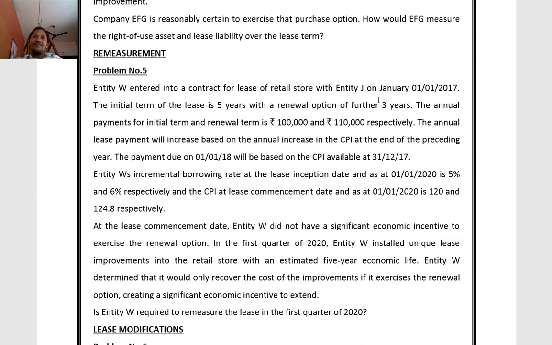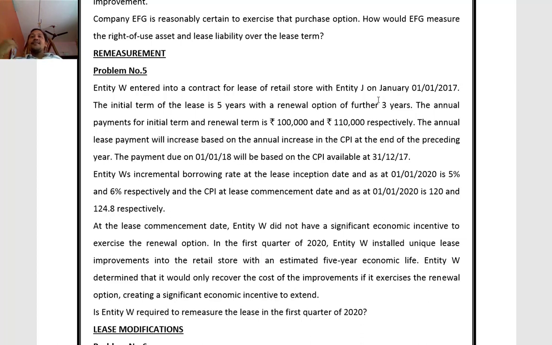Here we have reassessed the renewal option, and there is a change in lease payments. Definitely we have to remeasure the liability in the first quarter of 2020. Now, starting with before remeasurement, initially we have to measure the liability. On 1/1/2017, we will arrive at the initial measurement of liability, and the right of use asset also will arrive.